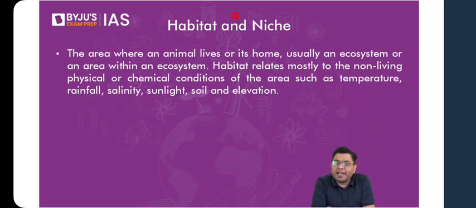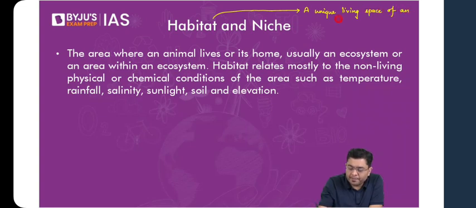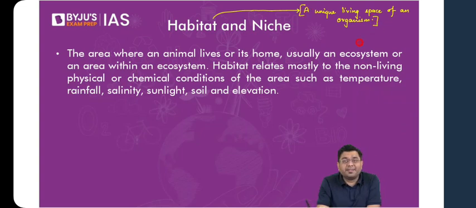Now, here we carry out the discussion about habitat and niche. What do we understand when we talk about a habitat, and what do we understand when we talk about a niche? Let us understand that. So, first of all, habitat. Habitat is referred to as a kind of living space, isn't it? Habitat, in the simplest of terms, is referred to as a unique living space of an organism. That is what is referred to as a habitat.